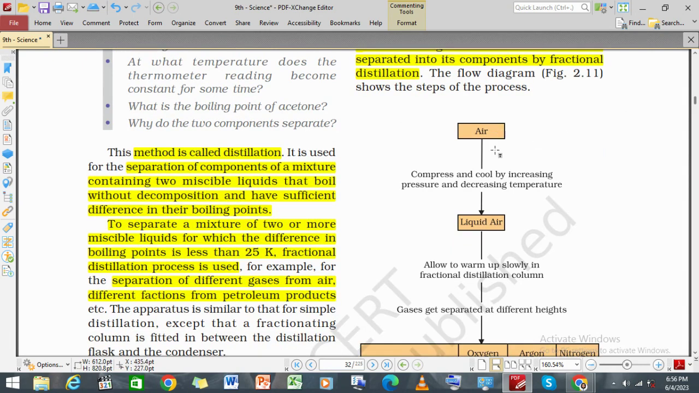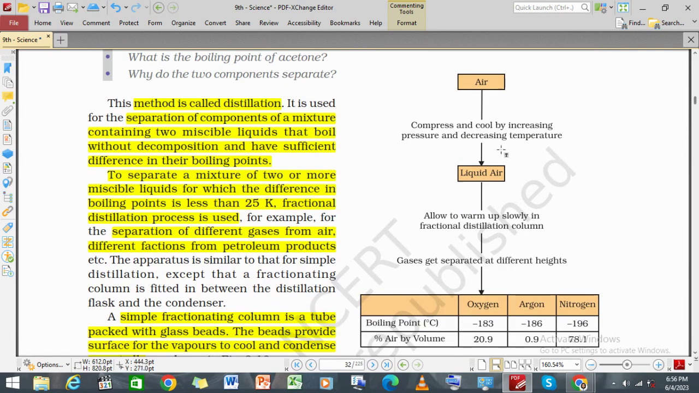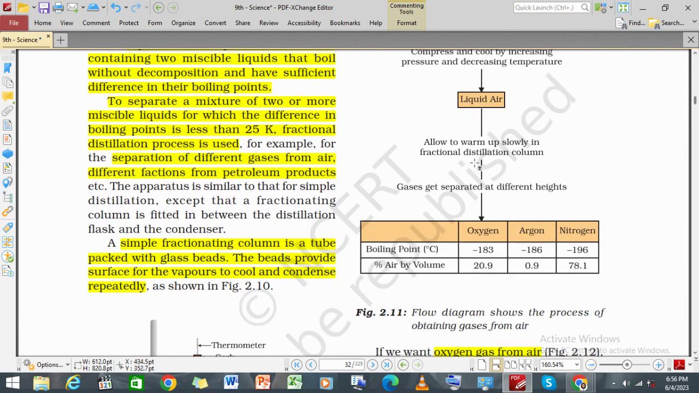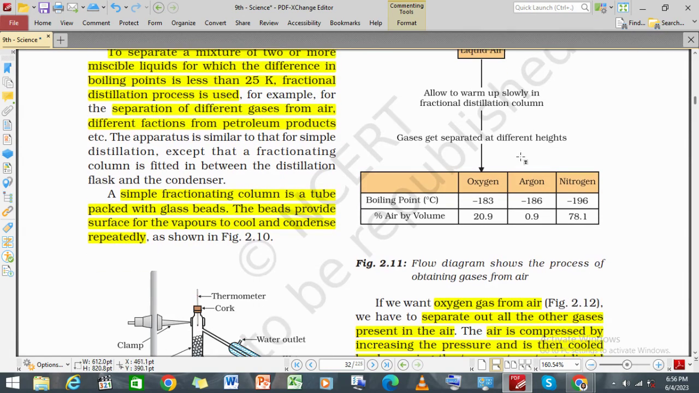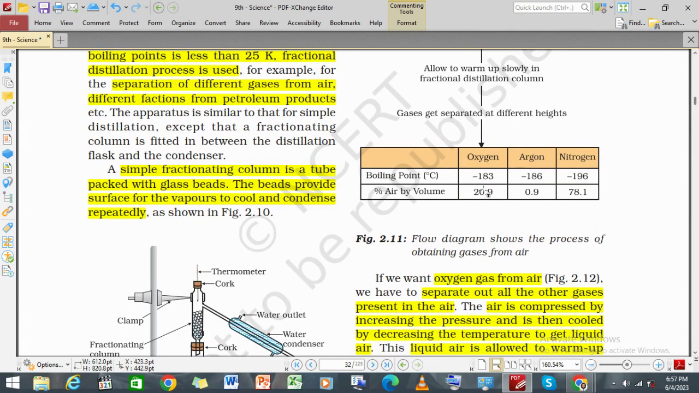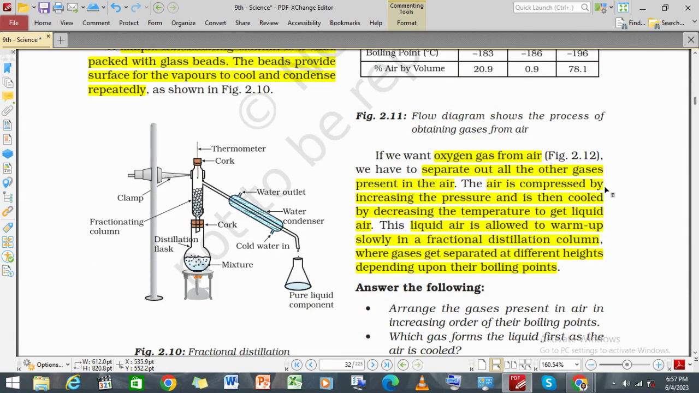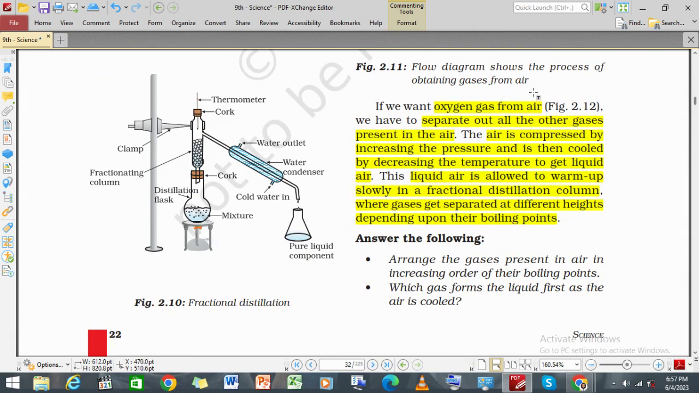We take air and compress and cool it by increasing the pressure and decreasing the temperature. In this way we get liquid air, which is allowed to warm up slowly in a fractional distillation column, and the gases get separated at different heights. So we get the percentage of air by volume: 20.9% for oxygen, argon is 0.9%, and nitrogen is 78.1%.